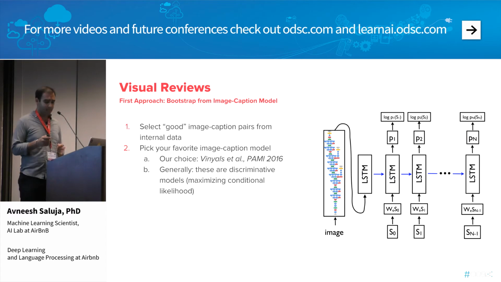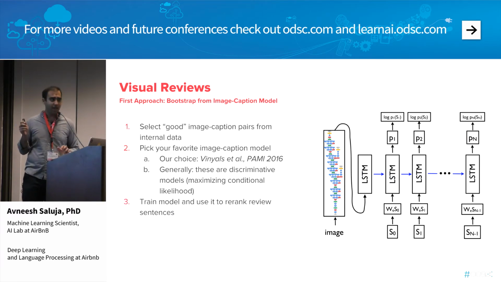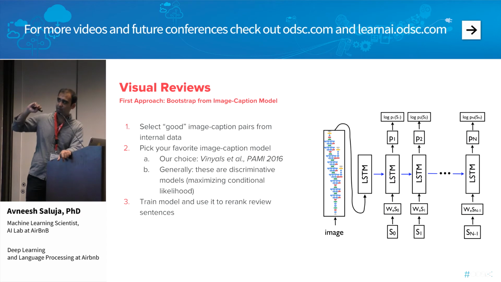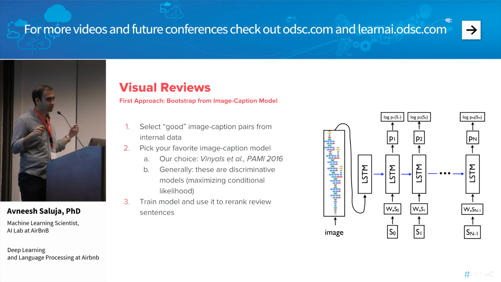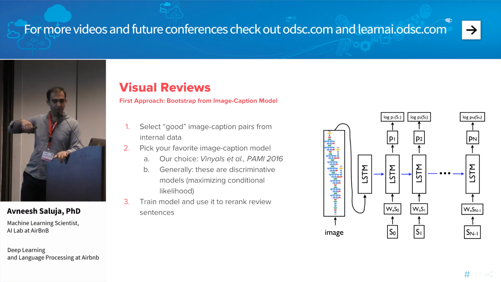Before I get to the problems, what we do is first train this image caption model. Now that we have this model, it allows us to compute the likelihood of text conditional on an image. So I'm going to feed it review sentences. You've trained it on image captions, that's cool, but now I give you a review sentence and ask, conditional on this particular image, how likely is this review sentence? We can compute conditional likelihoods given an input image, and therefore rank review sentences by this conditional likelihood.